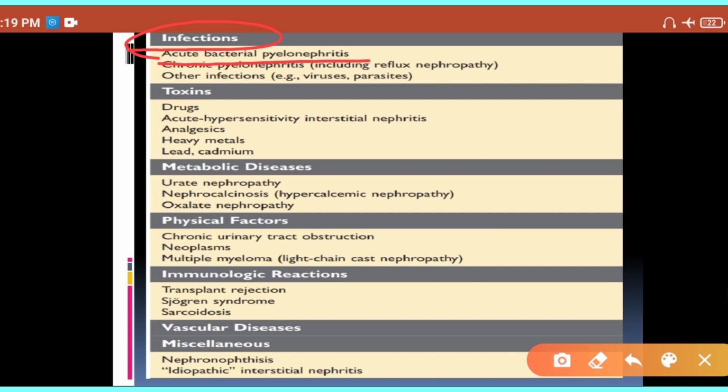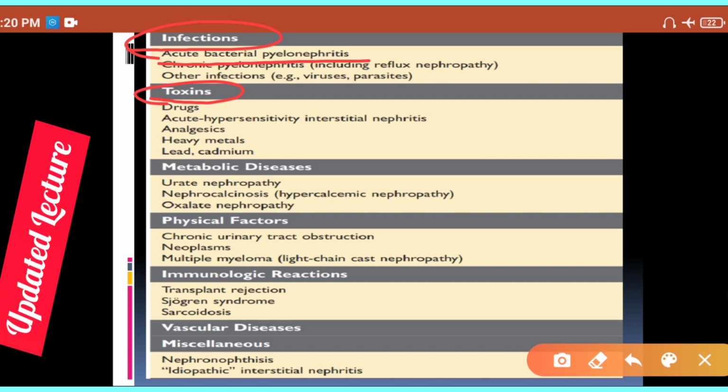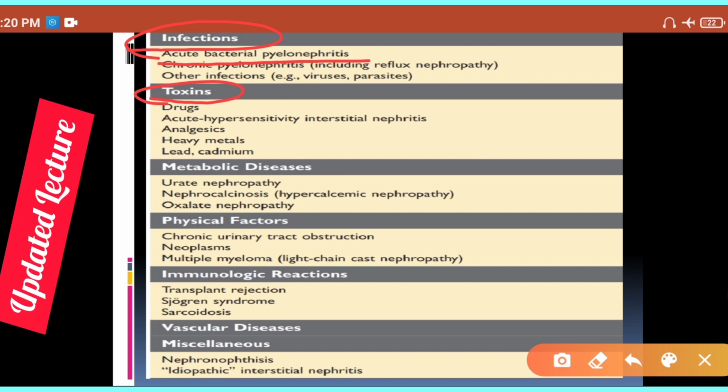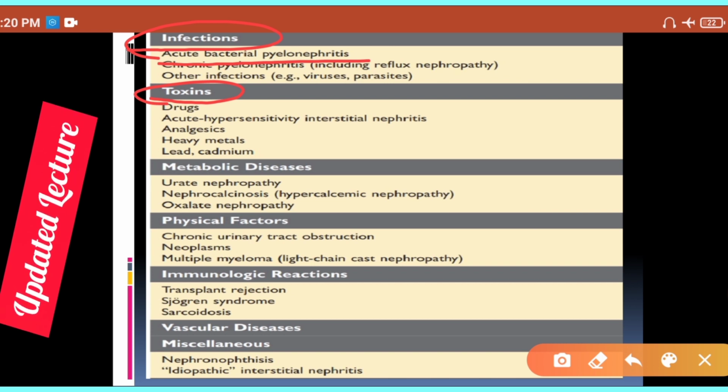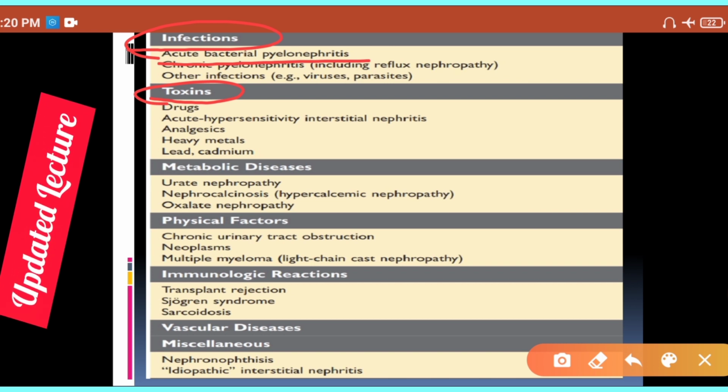Alright. The second common cause of tubulointerstitial nephritis could be toxins. It could be toxin induced, like that of excessive dose of certain drugs, then hypersensitivity reactions, then excessive analgesic use, then heavy metal exposure, like lead, cadmium exposure, etc. also can lead to tubulointerstitial nephritis.